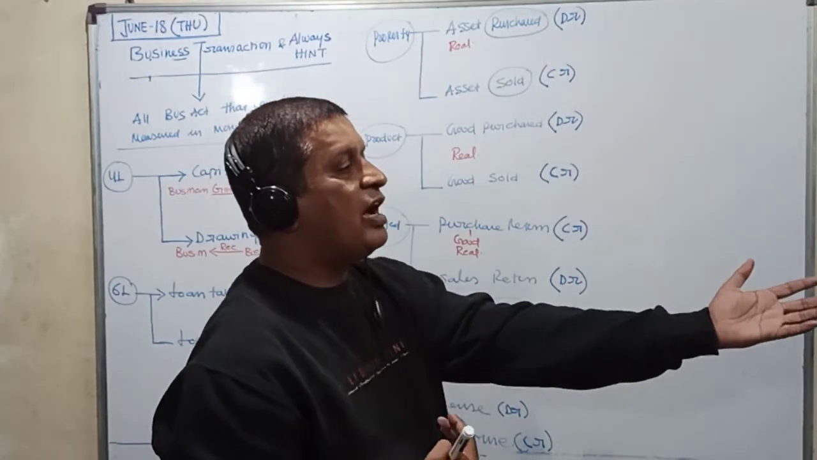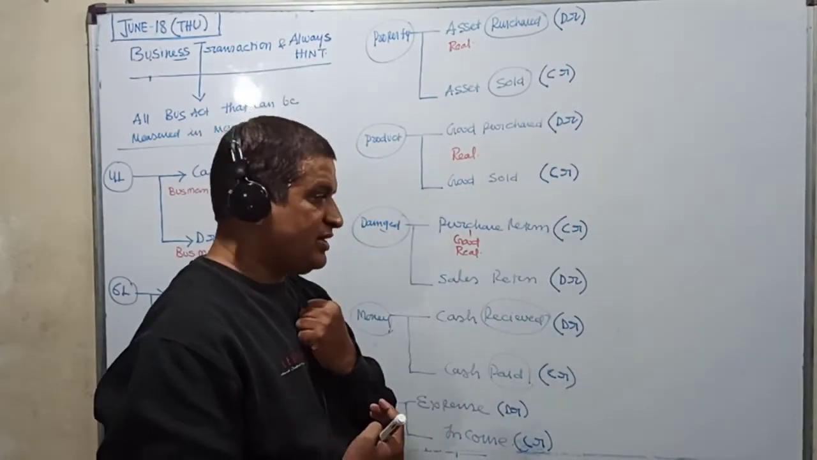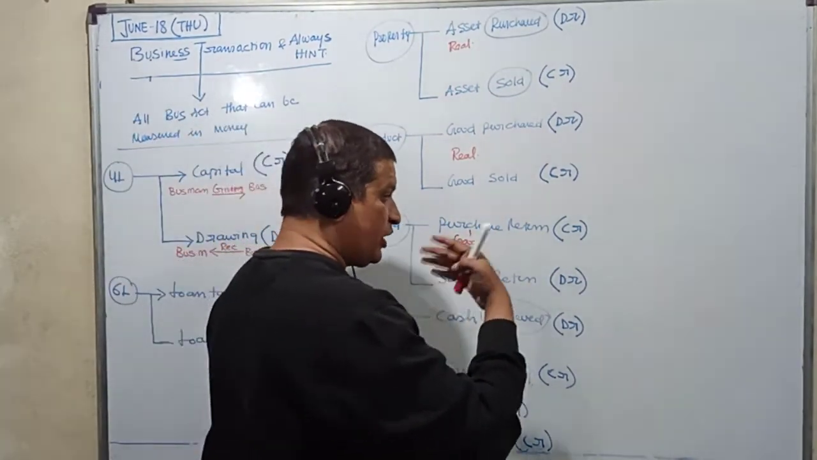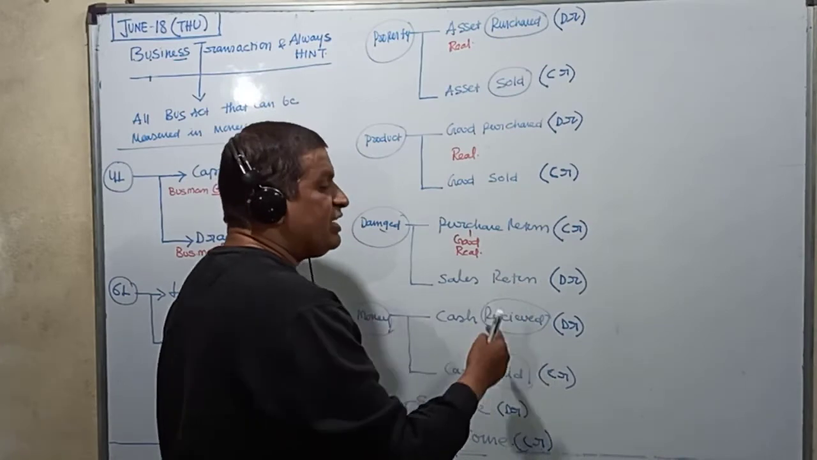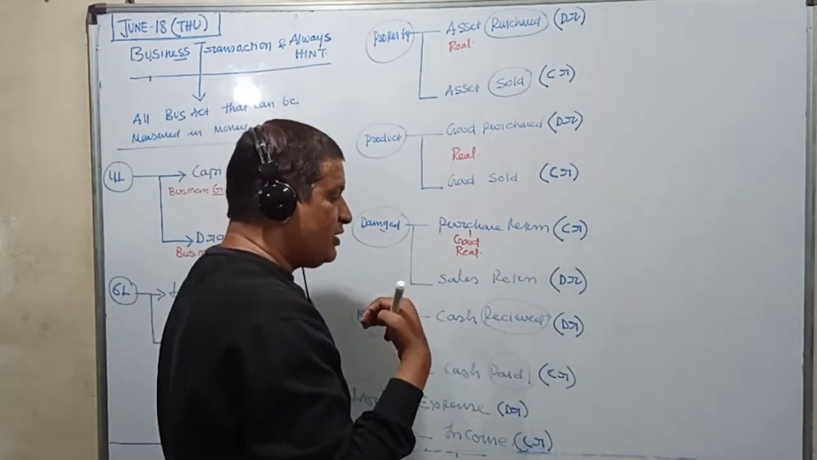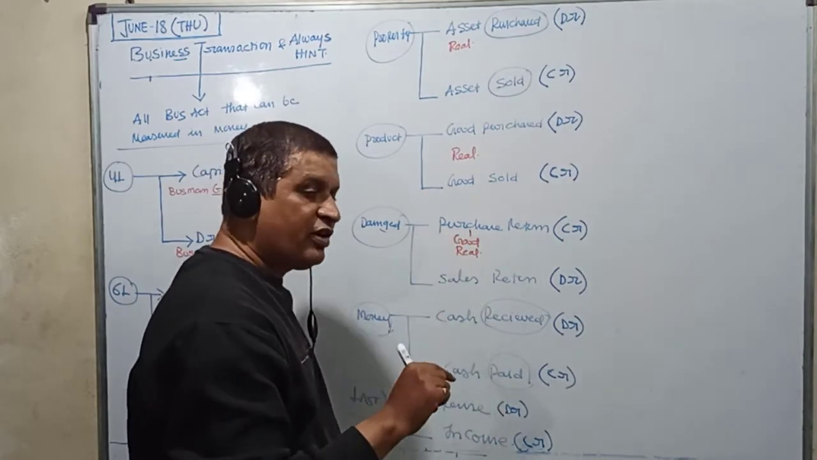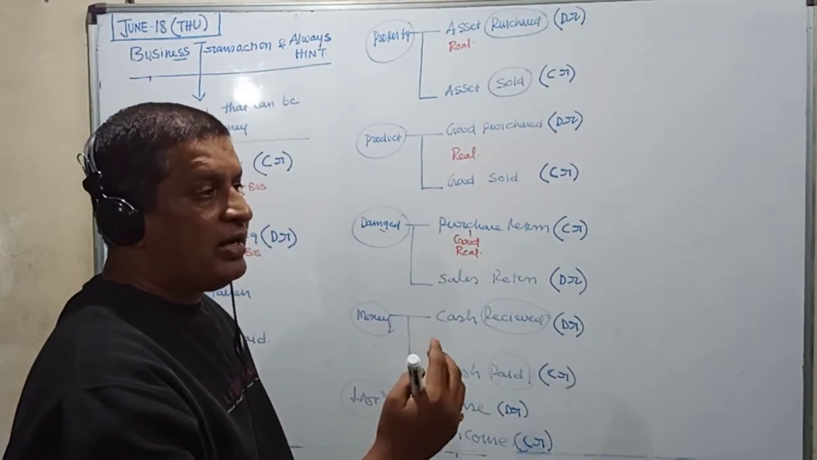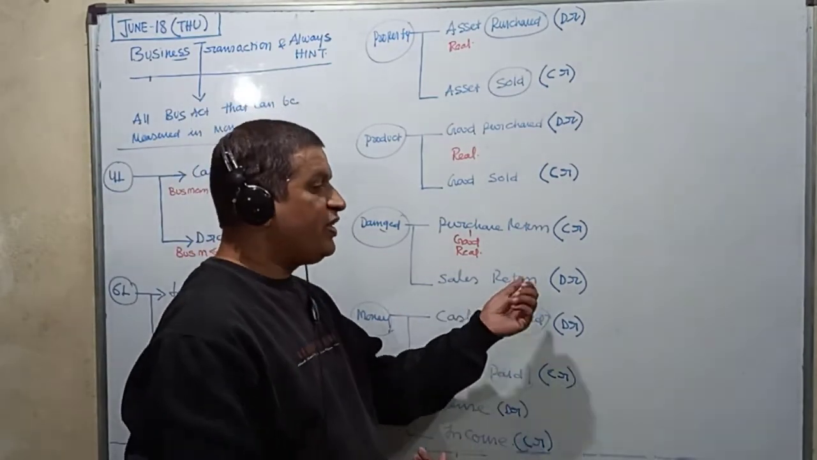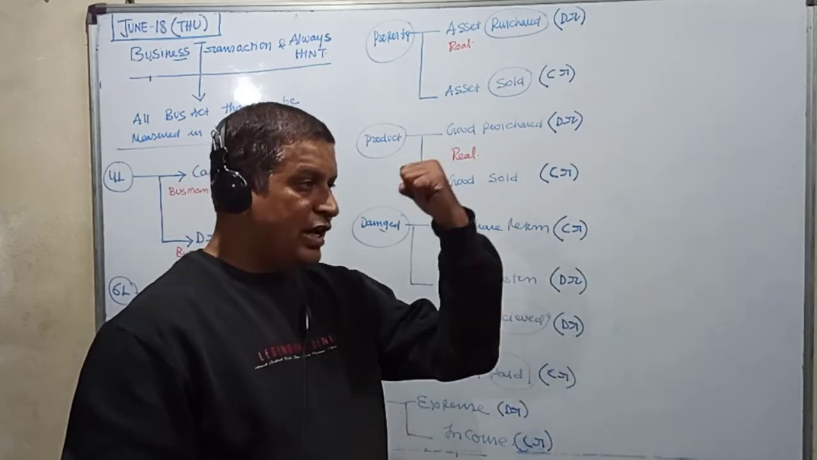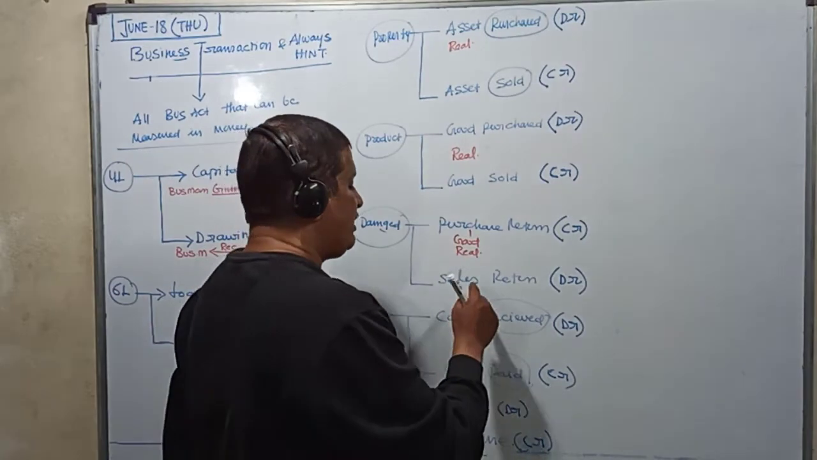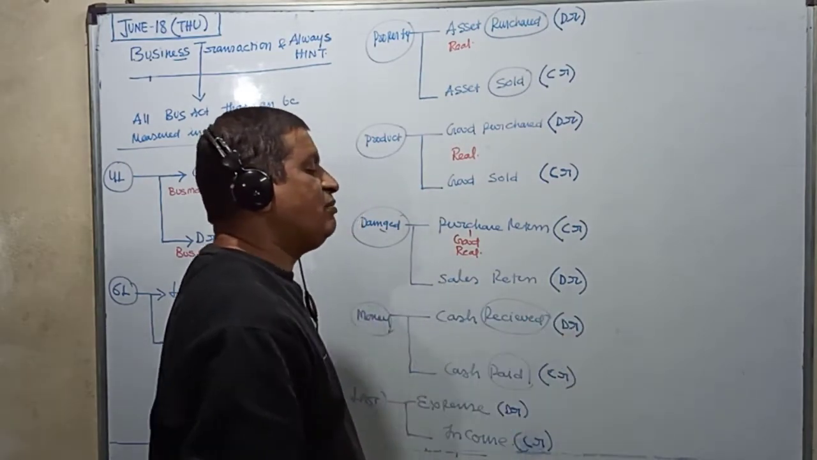So the damaged good is coming back into the business. In sales, the good is going out. In sales return, the damaged good is coming back to the business, so it is coming in. Goods is a real account. What is the rule for real account? Debit what comes in and credit what goes out. In sales return, the damaged good is coming into the business, so debit what comes in. Therefore sales return is always debited.